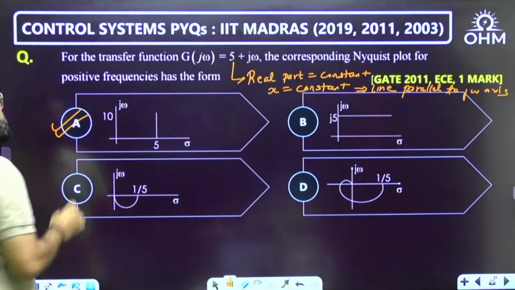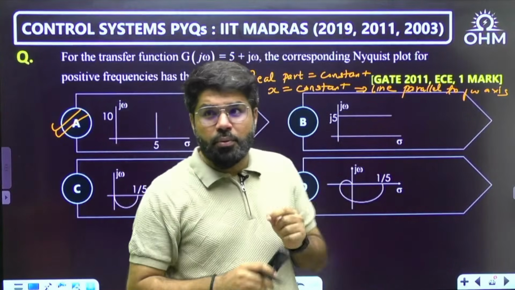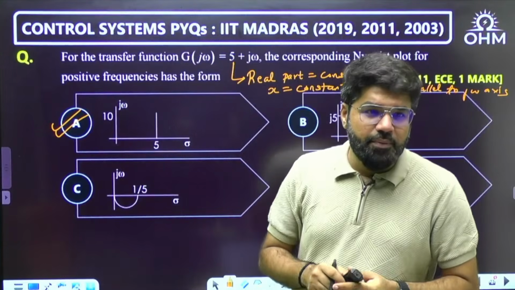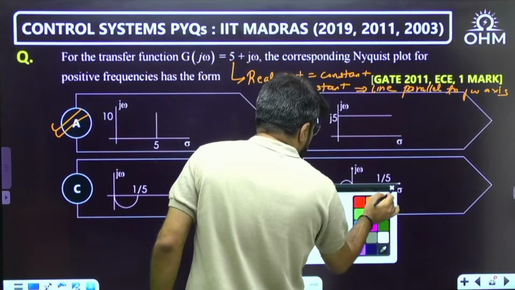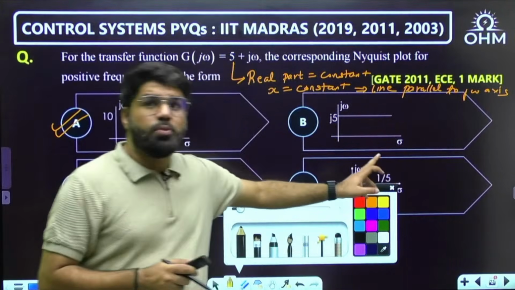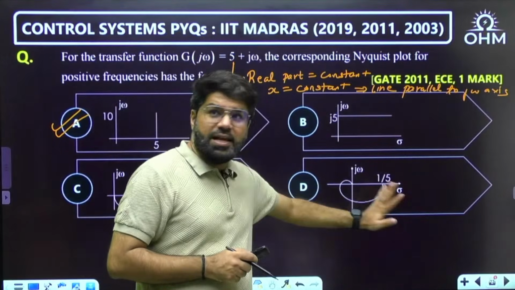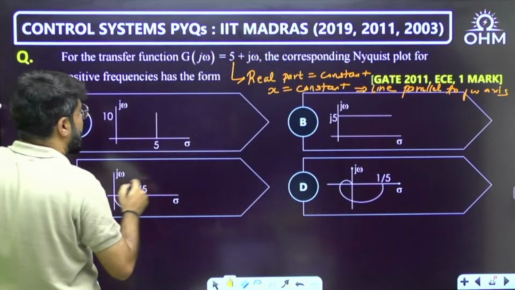Okay, option number A. But I'll tell you, this question again has a fundamental problem. Answer is A, that you can tick mark during exam time. But they are asking Nyquist plot. Nyquist plot is the plot of G(s)H(s), which is plotted in the G(s)H(s) plane. It is not plotted in s plane. If it was s plane, I could have told real part sigma, imaginary part j omega.